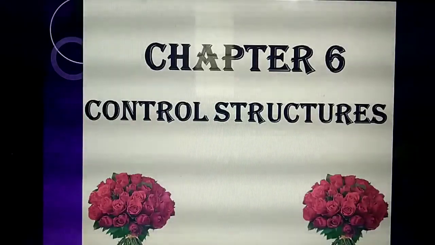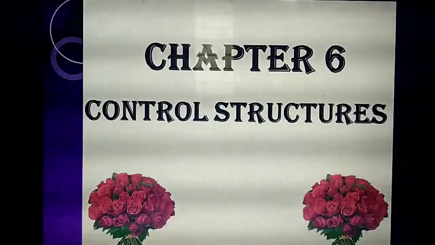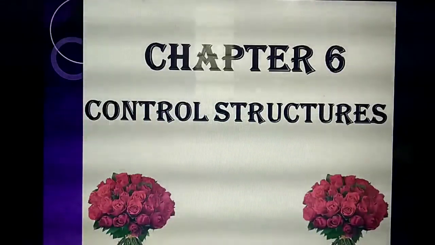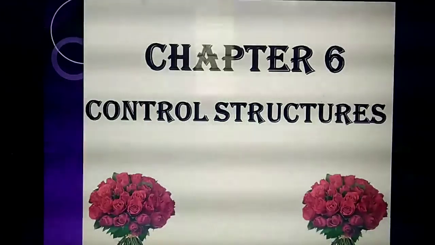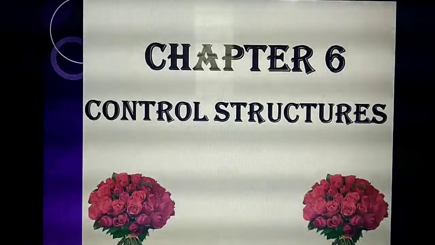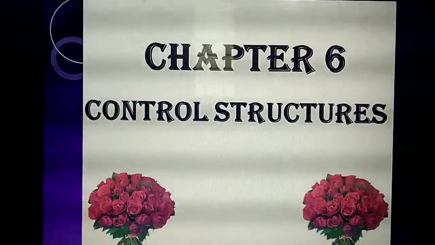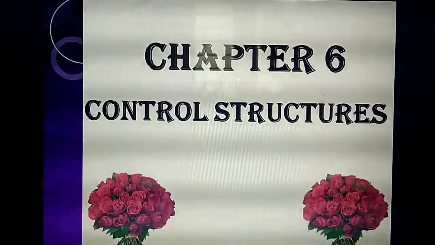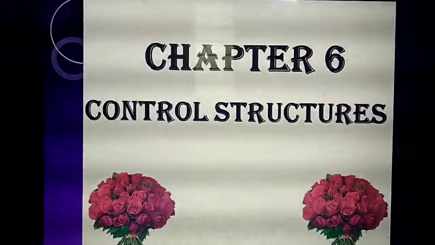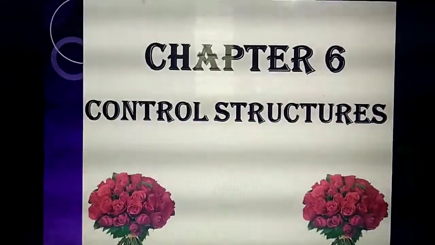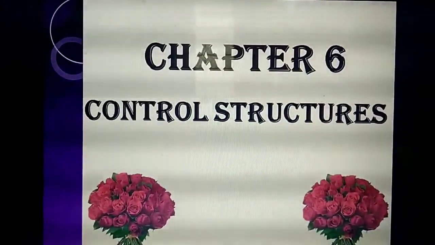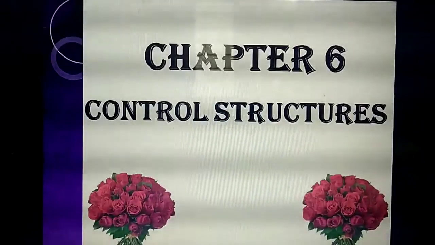Remember them: sequential, alternative or branching, and third, iterative or looping. Among the 3, 2 we have already completed: sequential, and alternative or branching.